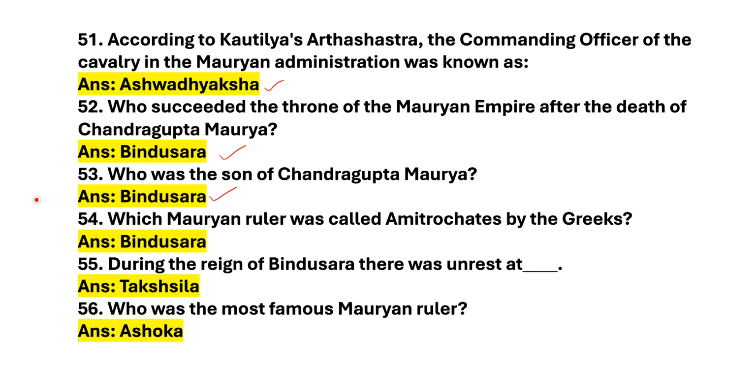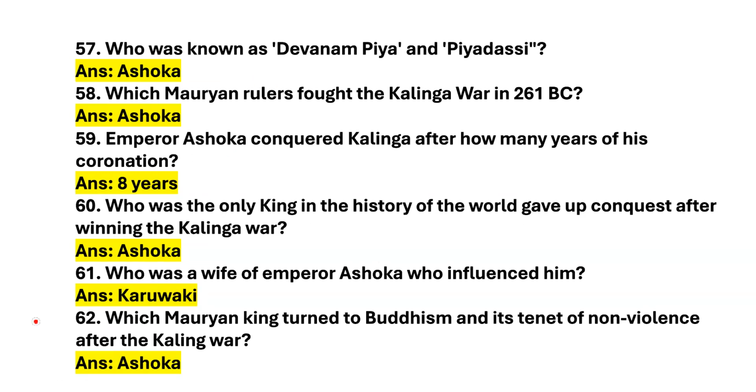Next question. Which Mauryan ruler was called Amitrocades by the Greeks? Answer is Bindusara. Next question. During the reign of Bindusara, there was unrest at. Answer is Takshashila. Next question. Who was the most famous Mauryan ruler? Answer is Ashoka.